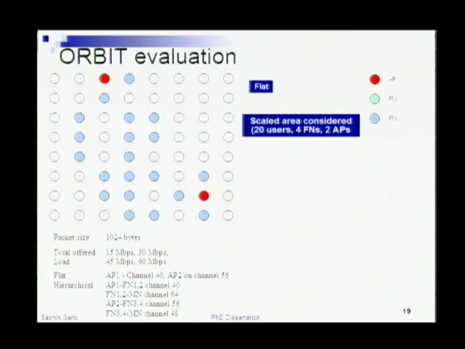Just to verify this, we also did a simple ORBIT experiment where we emulated a flat kind of network with 20 users and 2 access points. The idea was corresponding to a flat network, where every node goes over multiple hops and tries to reach the sink, and we have 2 such clusters.